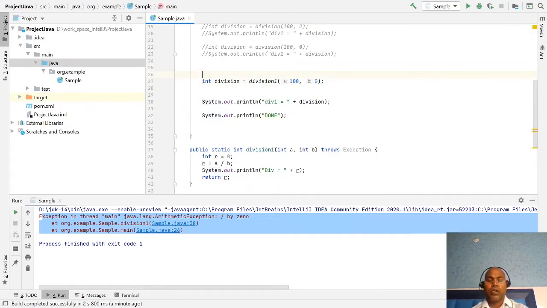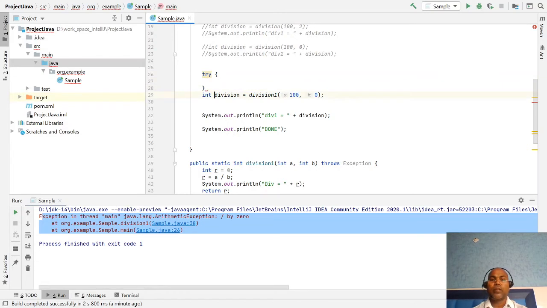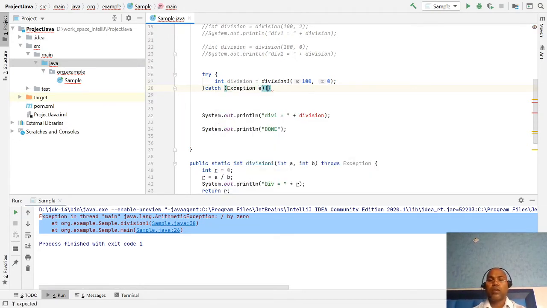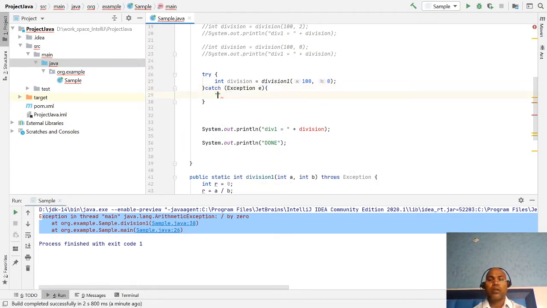So here, try, I want to handle the exception, catch Exception, error occurred in division.